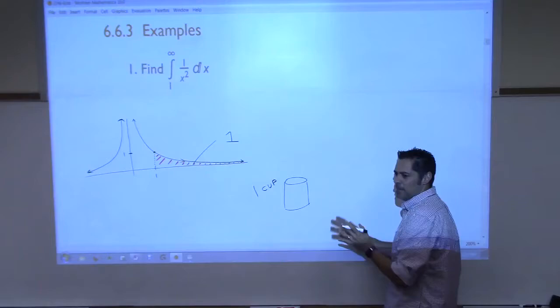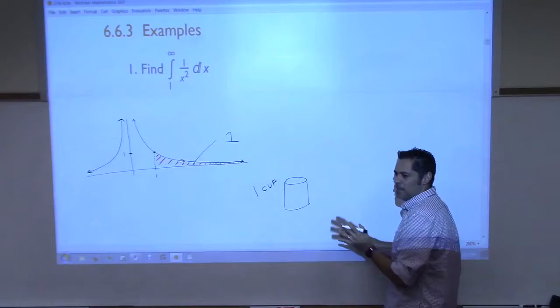So what we're going to do now is improper integrals. There are two types of improper integrals. We're going to talk about the first type today, the second type on Tuesday, but I'm going to show you both right now, just so you can see what they look like. So the difference between the definite integral like this and the improper integral is easy to show geometrically.